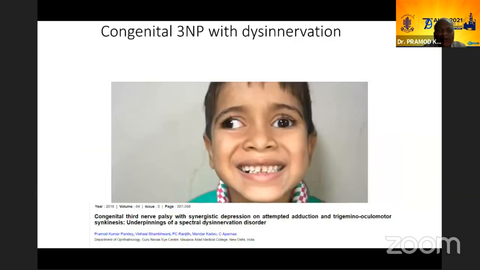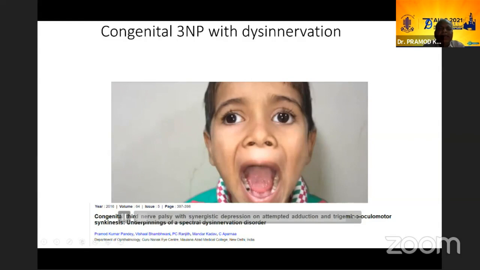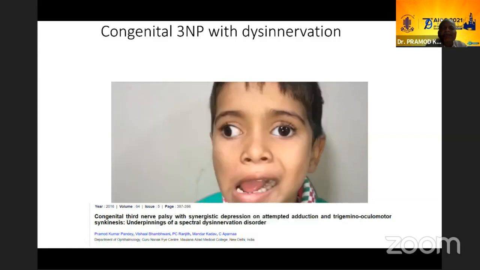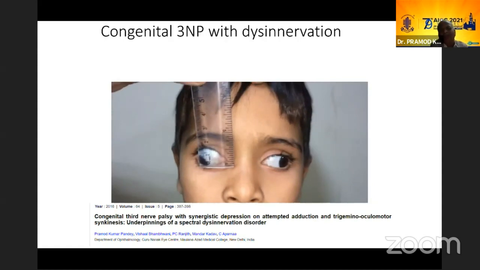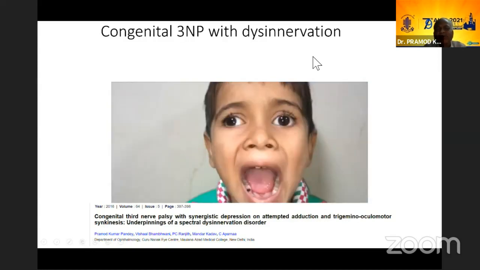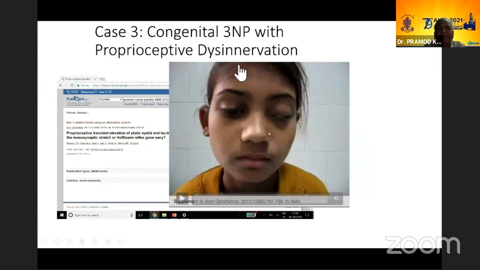Now, this is a small video which will show that there is an MGP which is linked to the... the eye goes in when he opens his jaw, and once he moves sideways, there is activation of the medial rectus. So with what we see in Marcus Gunn, and now see here, this eye is dipped down much, and there is a synkinetic divergence. So these are the features which are very atypical in this patient, and this also tells us that this was also a third nerve, and this is the third one, which was published in the Archives.